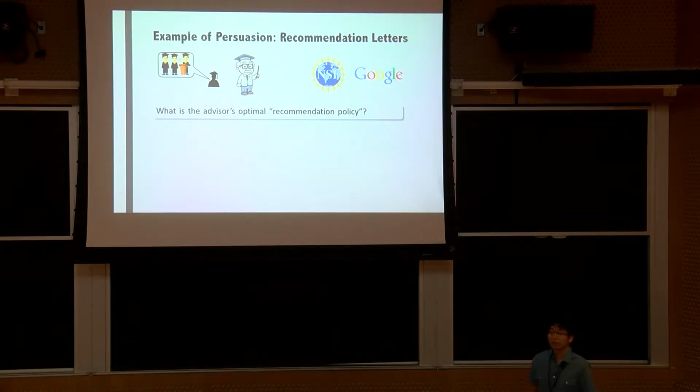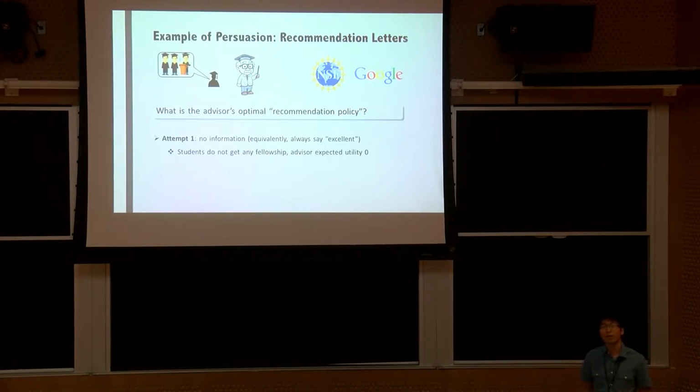Since the advisor takes students every year, he somehow needs to determine a long-term policy about how to write recommendation letters for his students. So the question then is, what is his optimal policy for writing letters? His first attempt is to try to reveal no information, and this is also equivalent to always saying your student is excellent, because that doesn't reveal anything specific about the student.